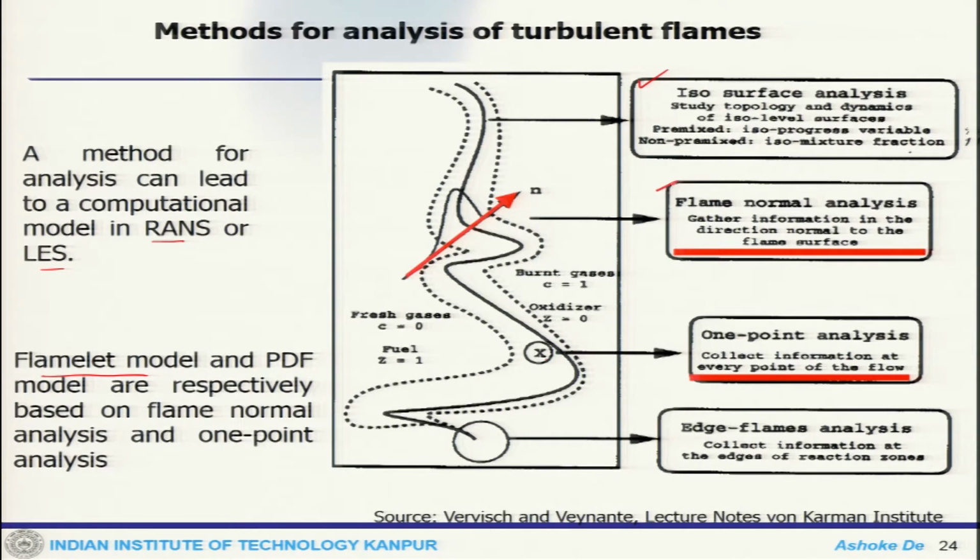So, when you look at the flame normal analysis, that means you try to derive your system or convert the system along the flame normal directions. So, that is where you get flamelet kind of model. That means you try to define your turbulent flame front to be an ensemble of small laminar flame brush, or when you try to collect based on point analysis, this is where you get the PDF kind of approach, which we have seen in the turbulent case.